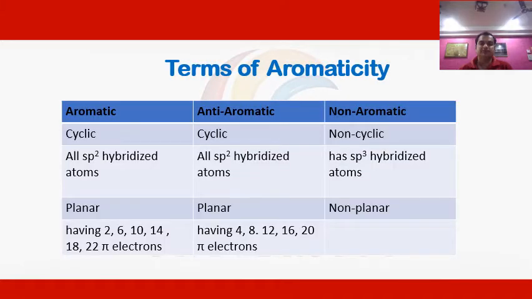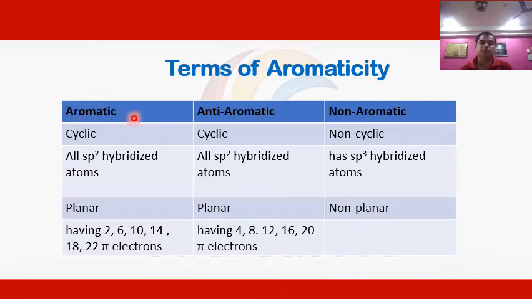Now let us discuss various terms of aromaticity: whether a compound will be aromatic, anti-aromatic, or non-aromatic. There are some conditions that must be fulfilled by the compound so that it can become aromatic, anti-aromatic, or non-aromatic in nature. First, let us take aromatic.